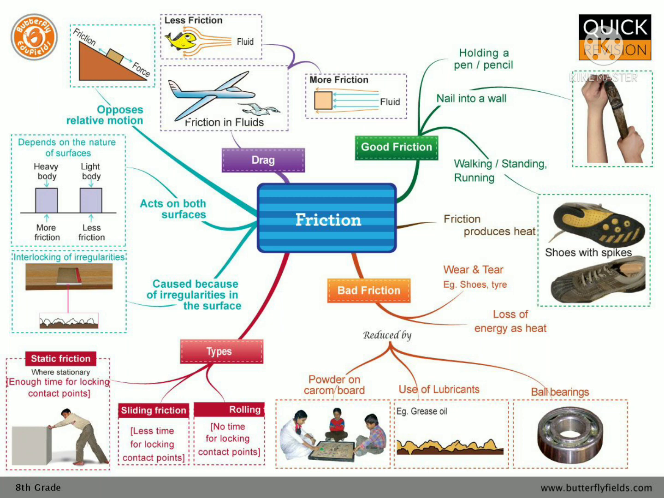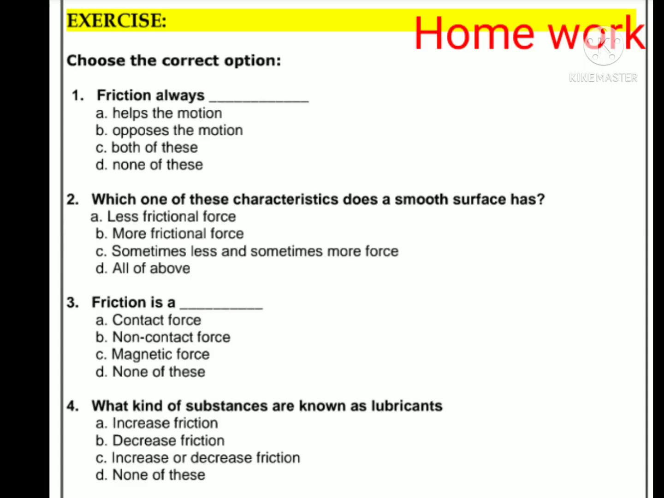Okay, students, I am giving a small homework. So complete this homework in your house. Exercise, choose correct options. First one, friction always helps the motion, opposes the motion, both of these, none of these. Second one, which of these is correct: a smooth surface has less frictional force, more frictional force, sometimes less and sometimes more, all of the above. Third one, friction is a contact force, non-contact force, magnetic force, none of these.